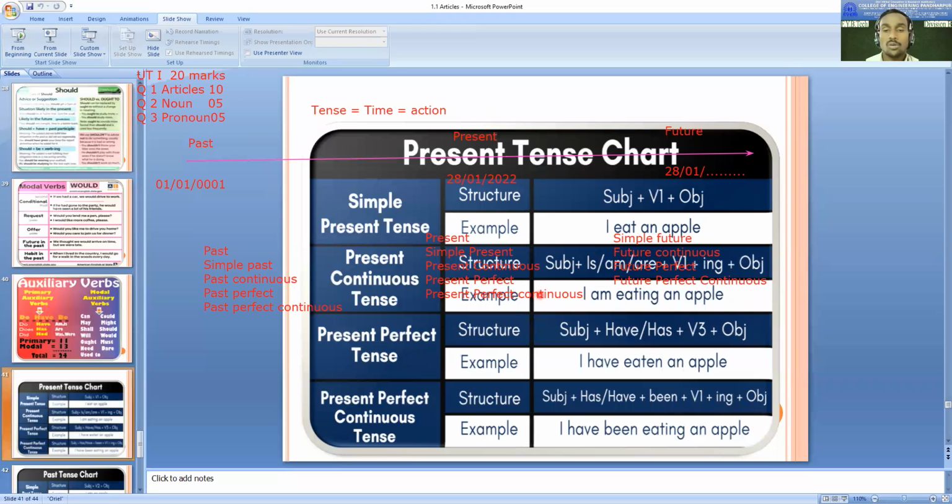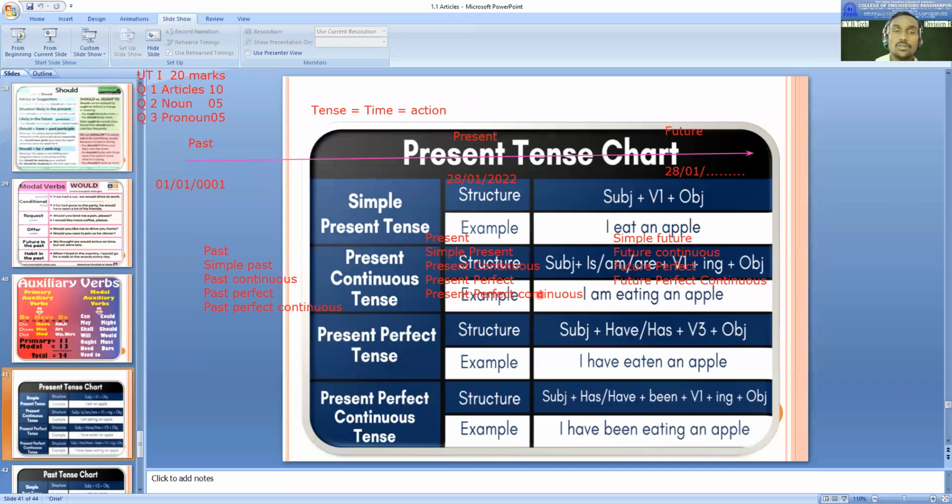So to avoid these problems in the future, we can just work on these kinds of things, and it will be much simpler for all of us, so that we are not having confusion about past, present, or future. We will not have any confusion about what kind of structure is there in present or past or future. So we'll learn all these tenses one by one, and we'll try to understand them.